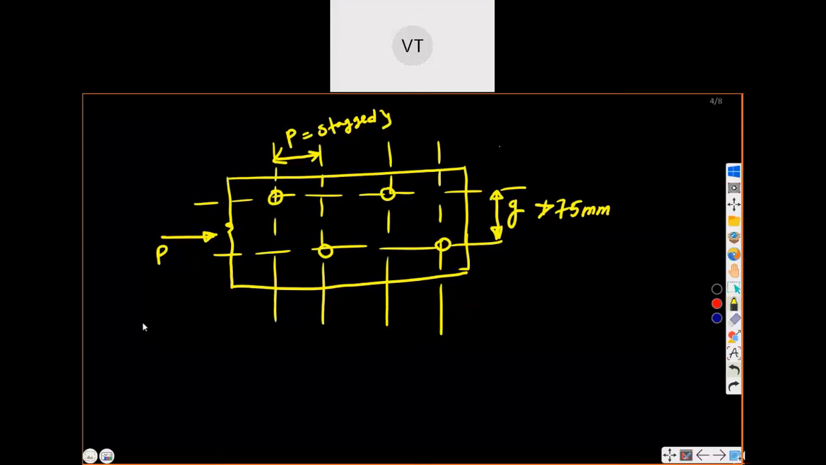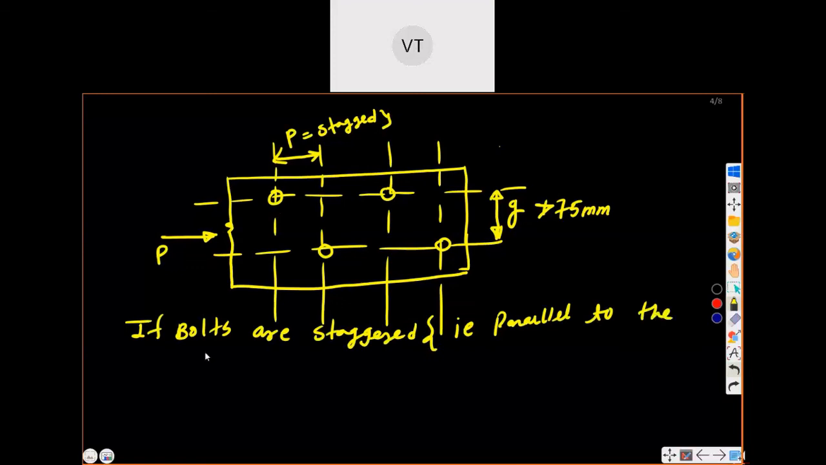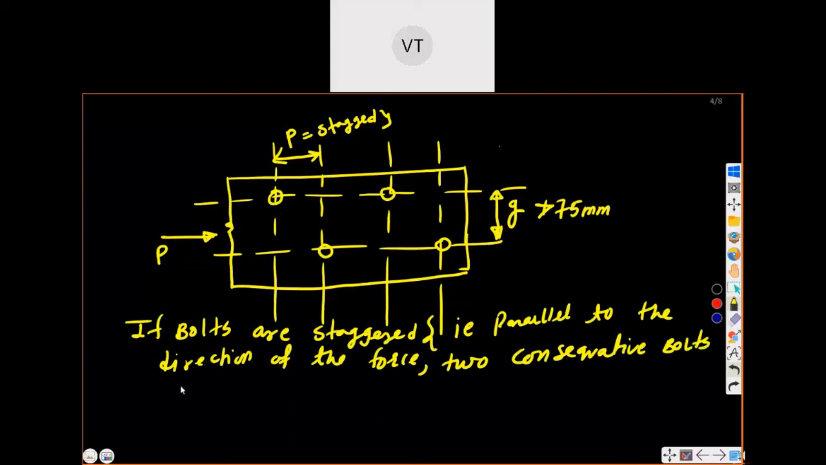So if bolts are staggered, I'm writing a few points here. If bolts are staggered, that is, parallel to the direction of the force, two consecutive bolts are not in the same line. This is the meaning of staggered: parallel to the direction of the force, two consecutive bolts are not in the same line.